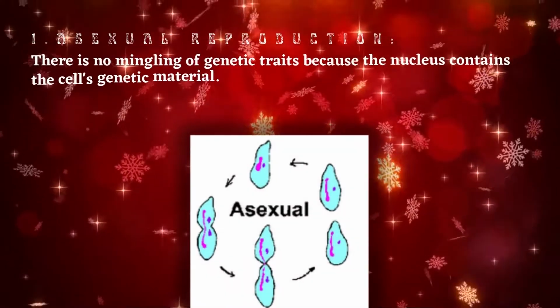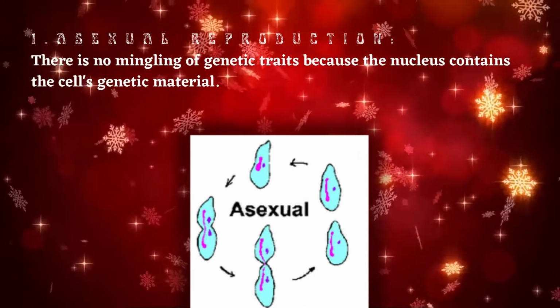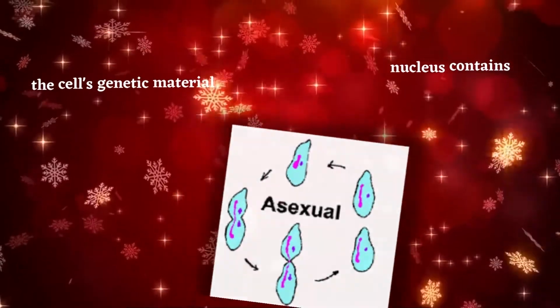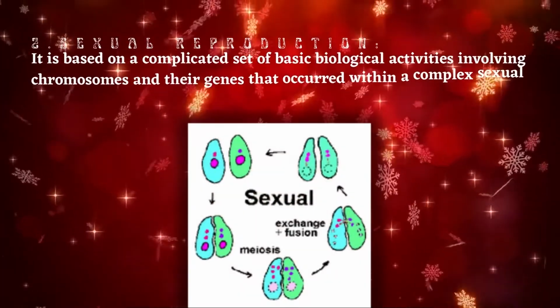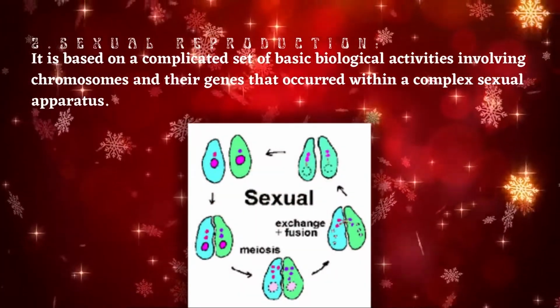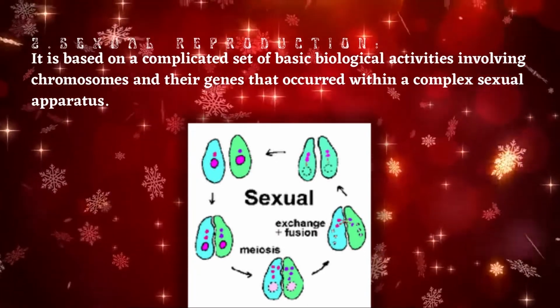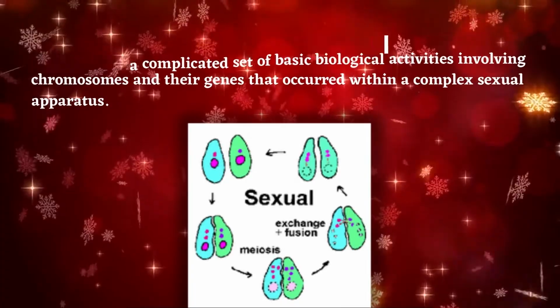1. Asexual reproduction. There is no mingling of genetic traits because the nucleus contains the cell's genetic material. 2. Sexual reproduction. It is based on a complicated set of basic biological activities involving chromosomes and their genes that occur within a complex sexual apparatus.